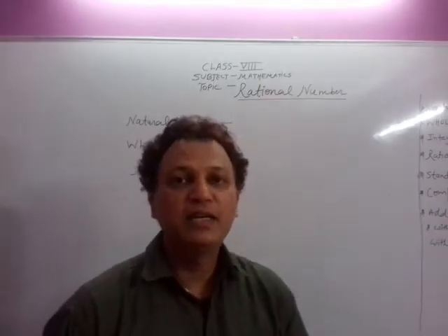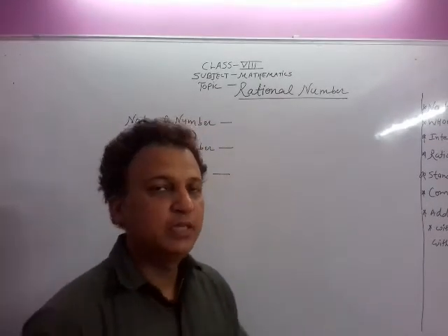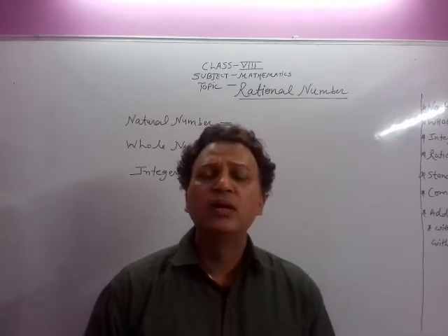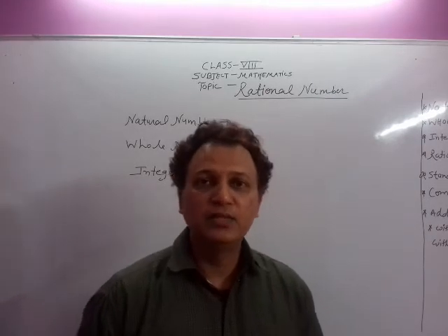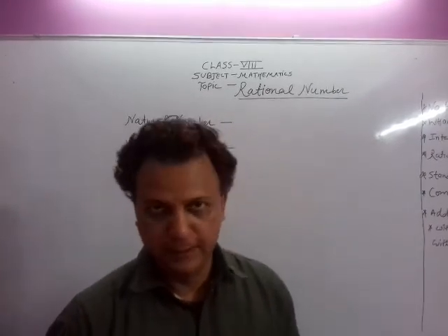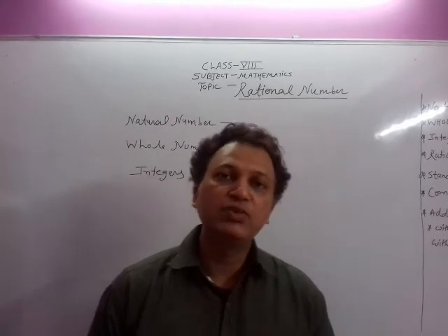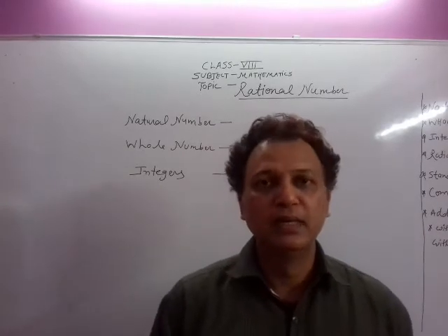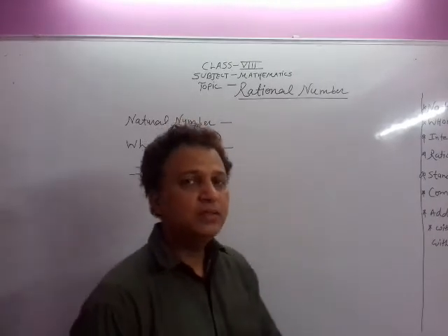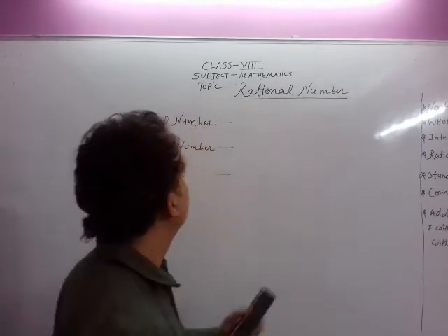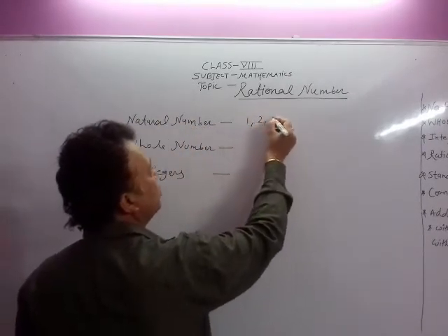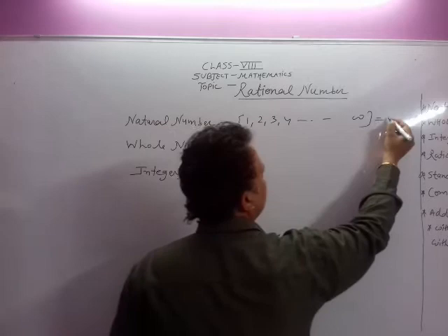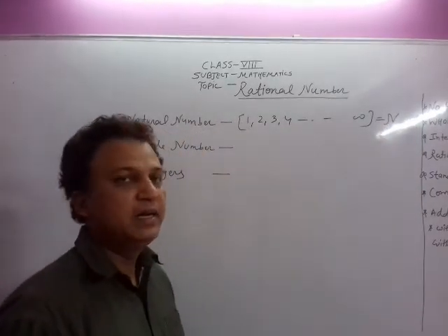आज हम स्टार्ट करेंगे क्लास 8th का चैप्टर फर्स्ट, रेशनल नंबर। As you know, all of you know that in the previous class we have studied about the natural numbers. So what are the natural numbers? Natural numbers, all counting numbers starting from 1, are called the natural numbers. So the smallest natural number is 1, and then 1, 2, 3, 4 up to infinite. This is the natural numbers, and normally it is denoted by the capital N.